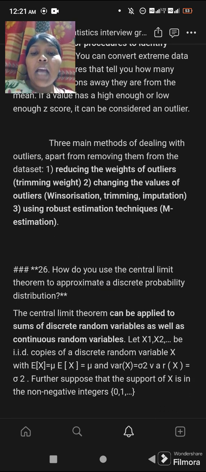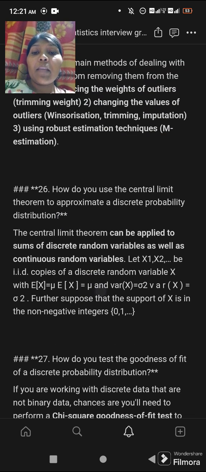Next question, or 26th question: how do you use the central limit theorem to approximate a discrete probability distribution? The central limit theorem can be applied to sums of discrete random variables as well as continuous random variables.